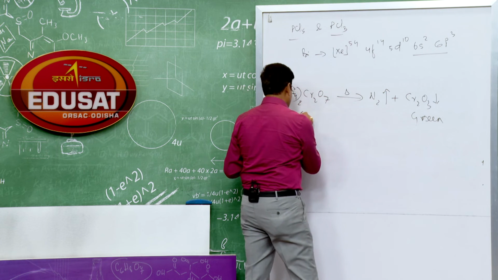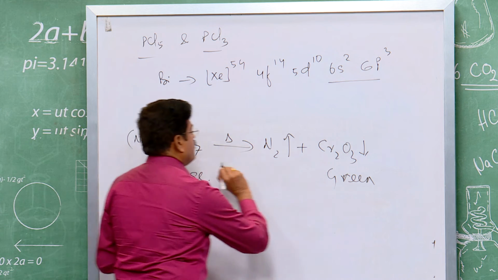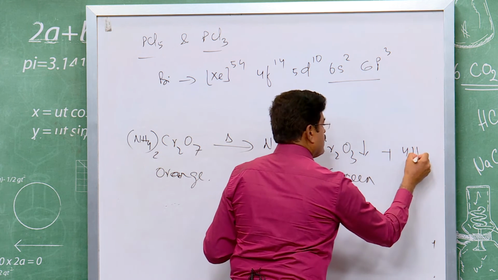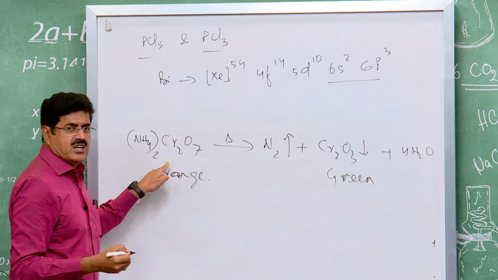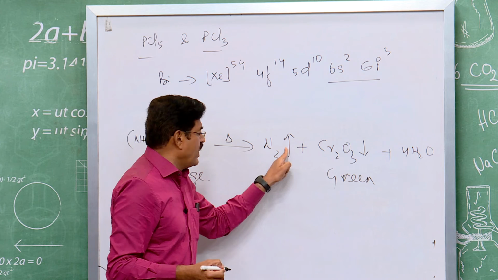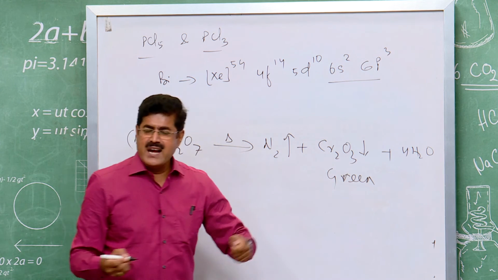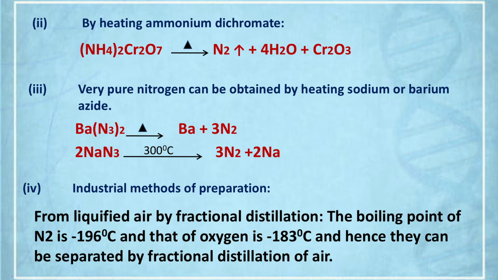This is green, and this is orange. Orange colored solid A on strong heating liberates unreactive gas nitrogen, and a green residue Cr2O3 is formed. This is also an important method of preparation.